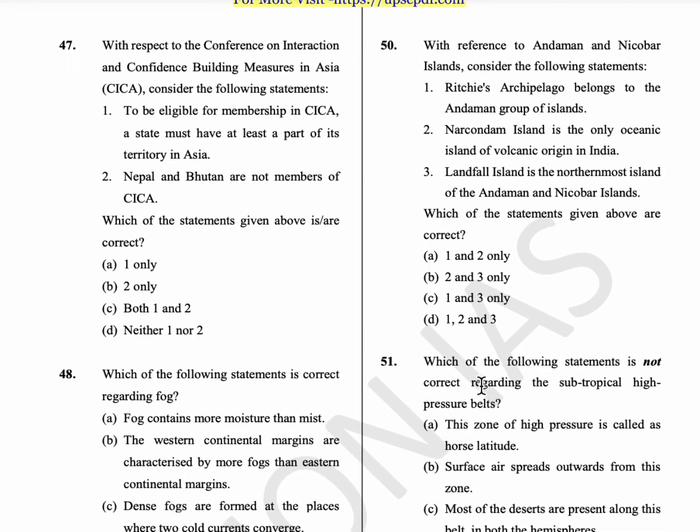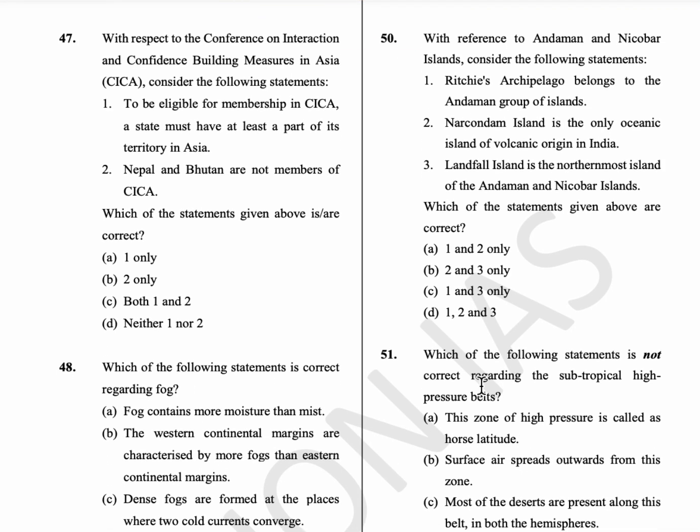47th question, with reference to the Conference on Interaction and Confidence Building Measures in Asia, CICA, consider the following. To be eligible for membership of CICA, a state must have at least a part of its territory in Asia. So Nepal and Bhutan are not members of CICA. So option C is the answer.